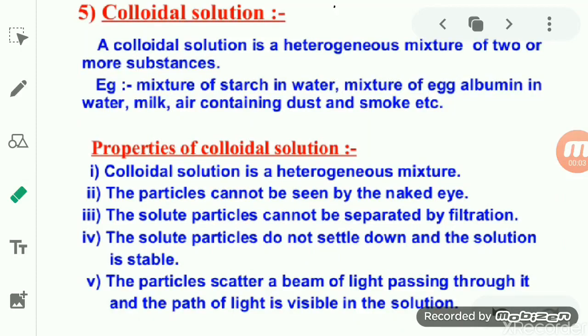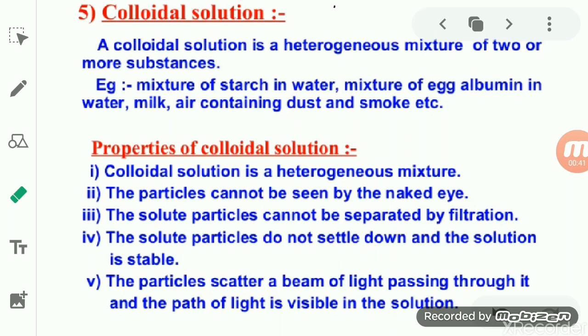Hello, students. In yesterday's class, we studied suspensions. We studied the diameter of a suspension particle and its different properties, as well as how a true solution is classified into different types, like solid in solid, solid in liquid, solid in gas, liquid in liquid, or gas in gas.